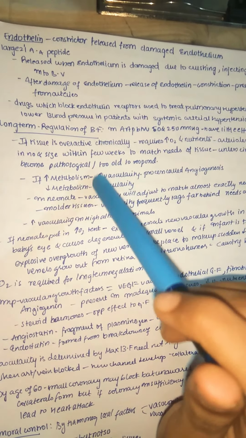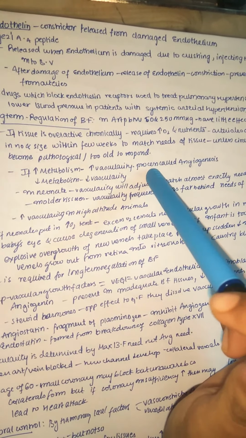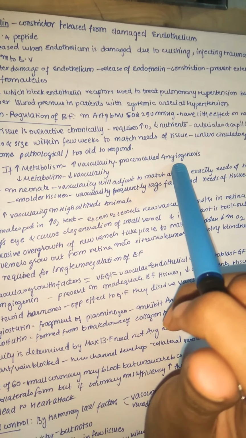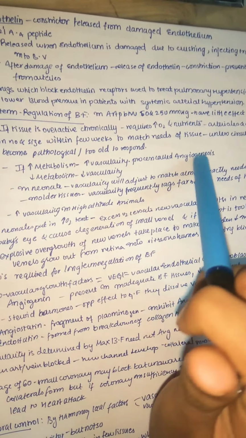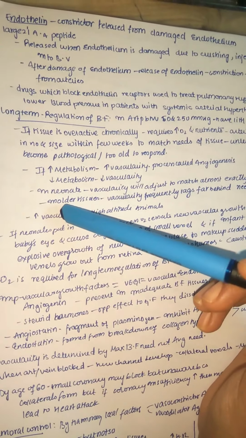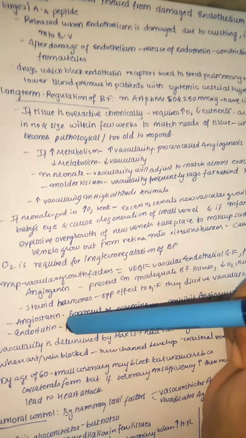So if the metabolism is increased, the vascularity increases. Increase in vascularity is nothing but increased production of more blood vessels. That is a process which is called angiogenesis. In the name, angio means new blood vessels, genesis means production. So production of new blood vessels takes place whenever the metabolism is increased, and vice versa, whenever there is a decrease in metabolism, there is a decrease in vascularity.